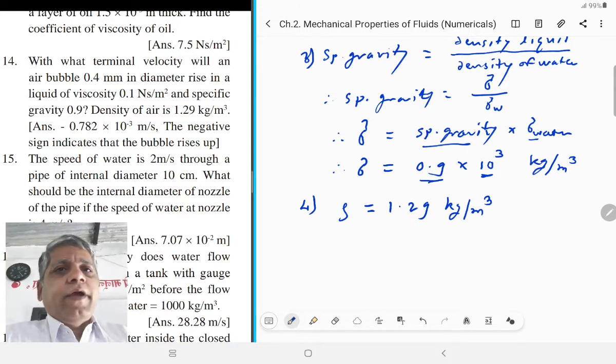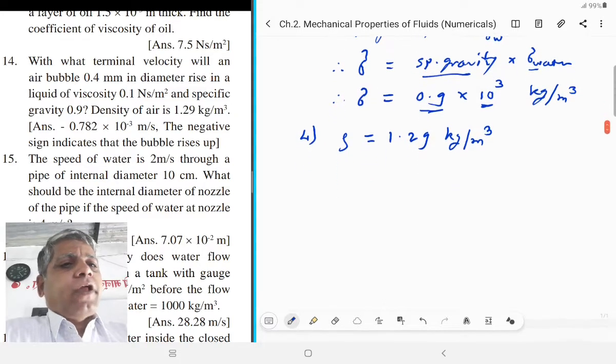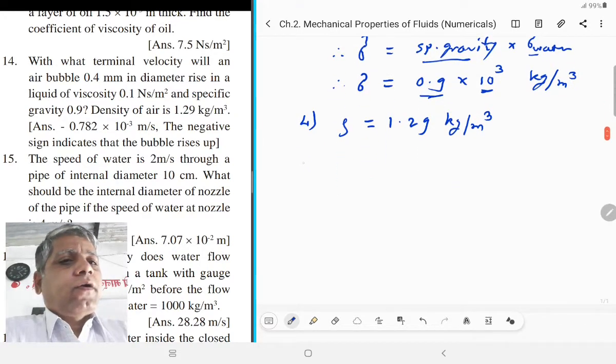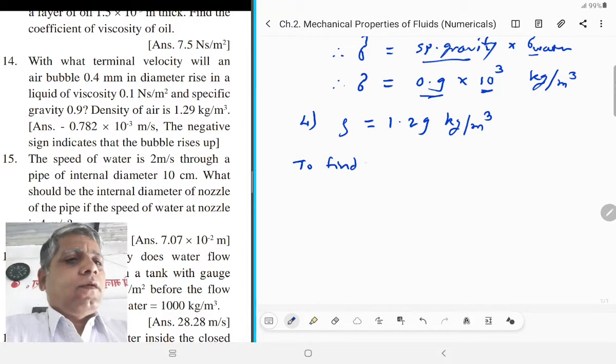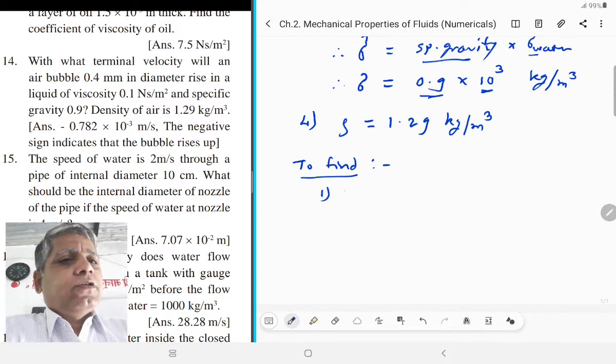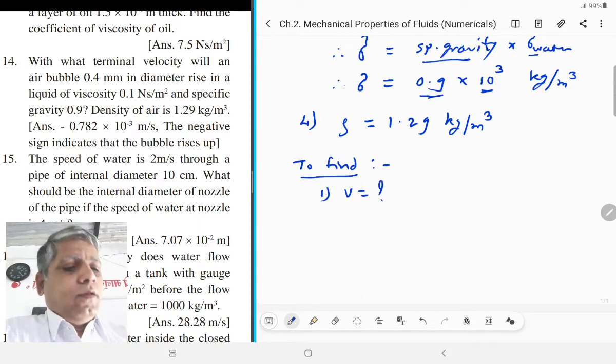To find out here the terminal velocity, terminal velocity is represented by small v.